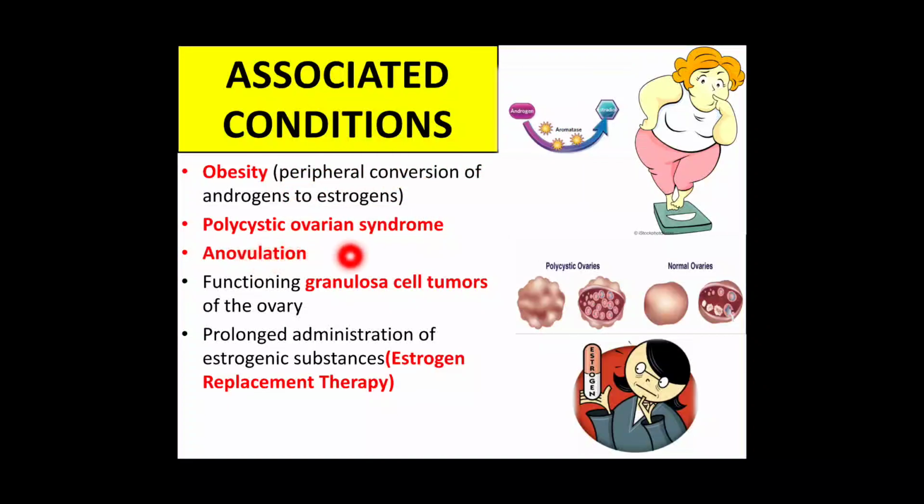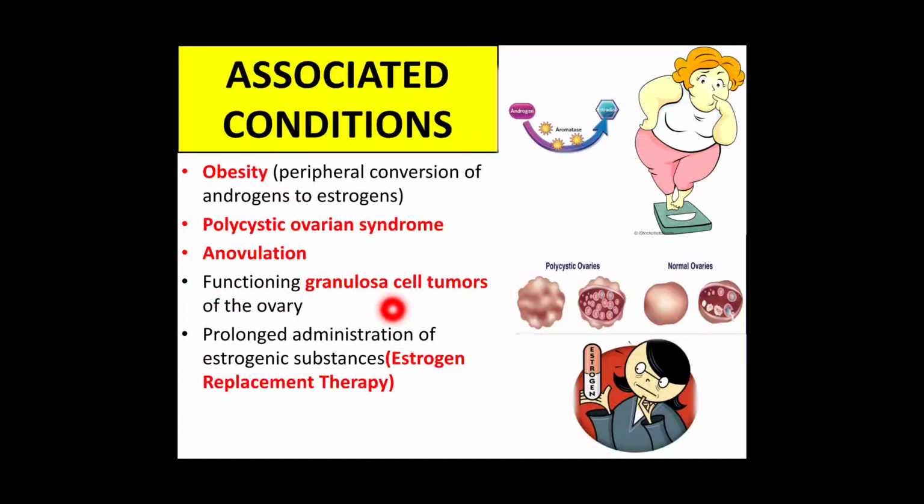Second is polycystic ovarian syndrome. In this syndrome there are multiple cysts in the ovaries, but there is no ovulation. There is chronic anovulation. Additionally, there is also increased androgen in the body, which also converts to estrogen with the help of enzyme aromatase. So there is hyperestrogenic state in the body. Third is anovulation. This I have explained earlier.